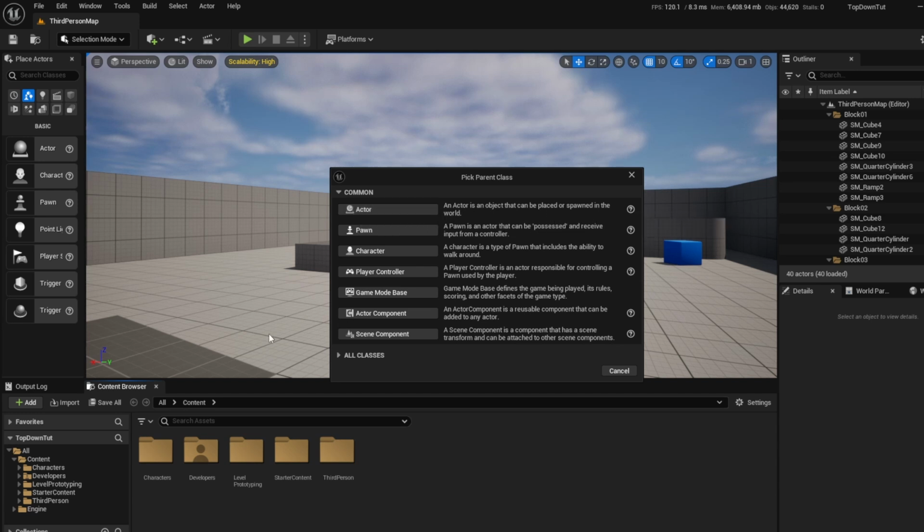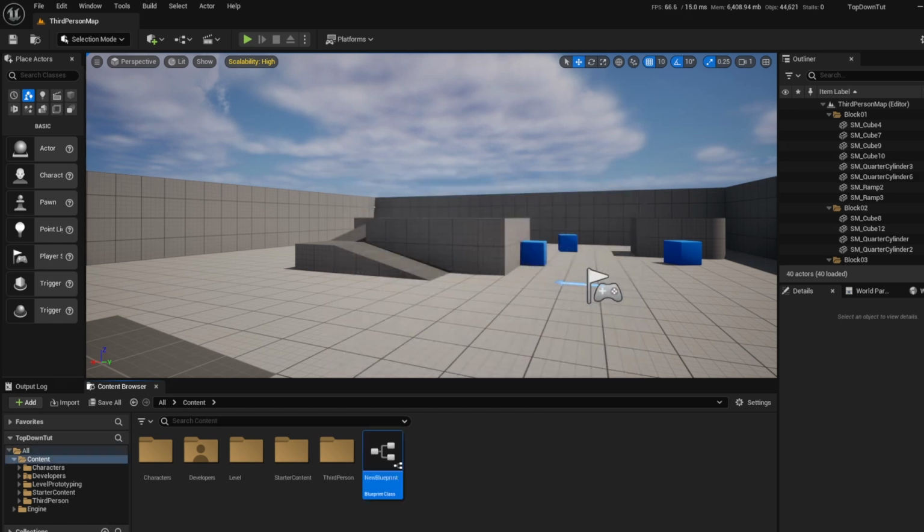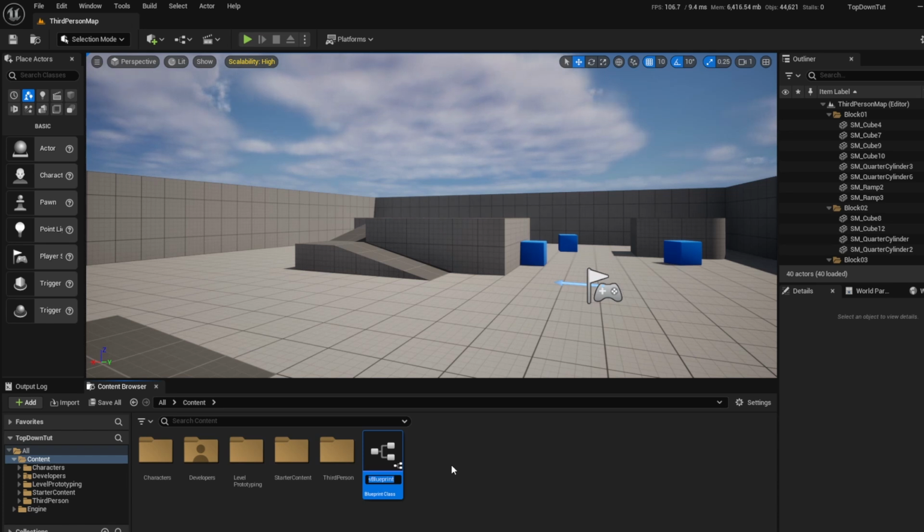Alright, so I'm sure you're very familiar with this. I was describing this in the last video. If you want more information on what an actor is, you can go watch that. But we're going to just go ahead and select this. It's going to make a new one here. Now, when you're naming things, naming convention really matters, especially because very quickly you're going to have a lot of these. So this is a blueprint.